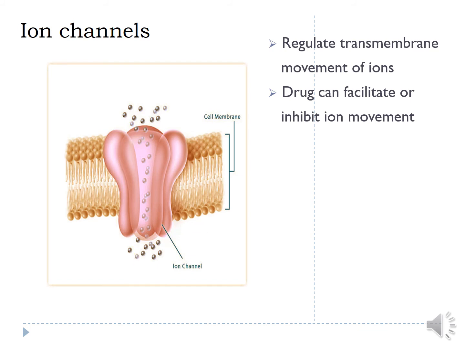Like we have potassium channel opener drugs, which bind to the potassium channel and facilitate its opening. Or we have calcium channel blockers, which bind to the channels and inhibit the opening of calcium channels. Or we have sodium channel blockers like phenytoin, which block the opening of sodium channels. So ion channels are also an important drug target.